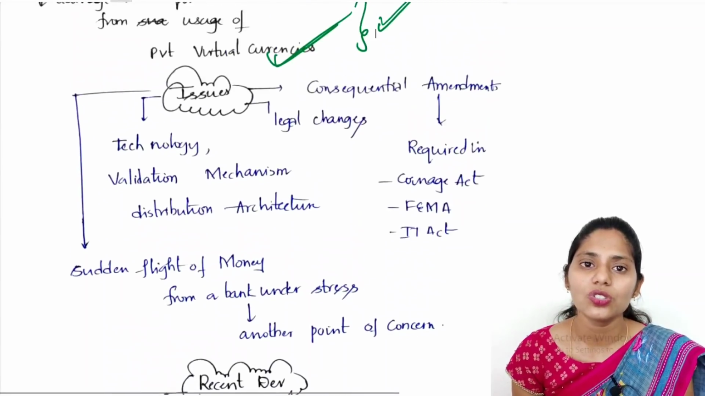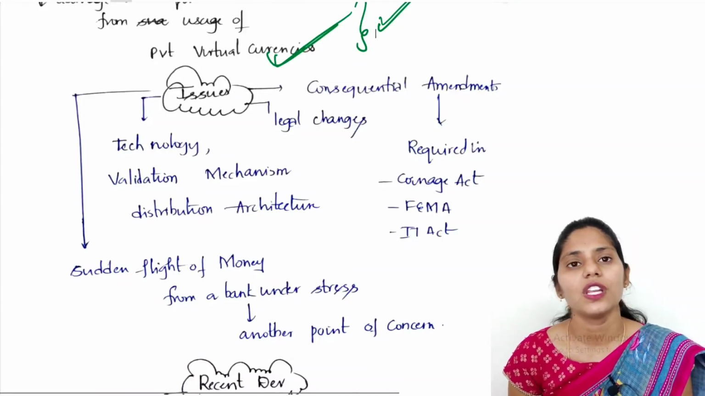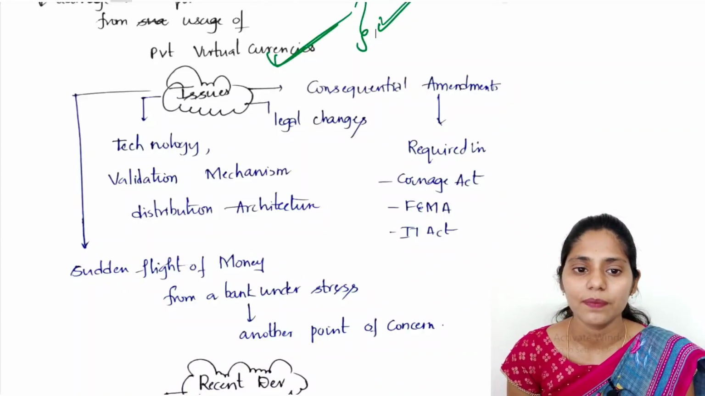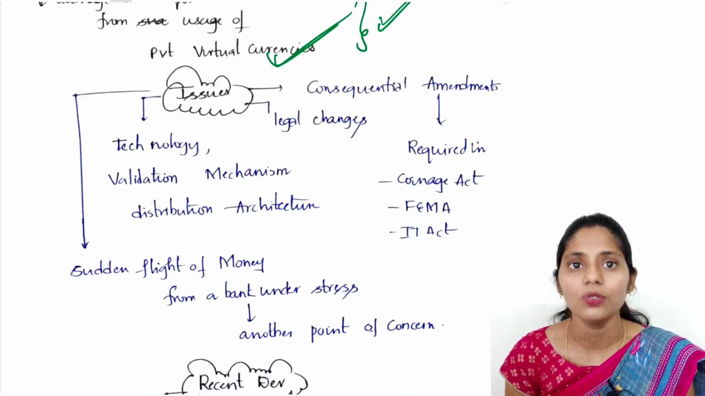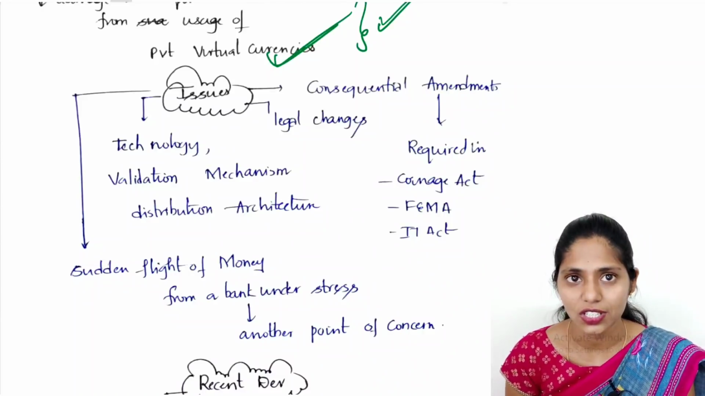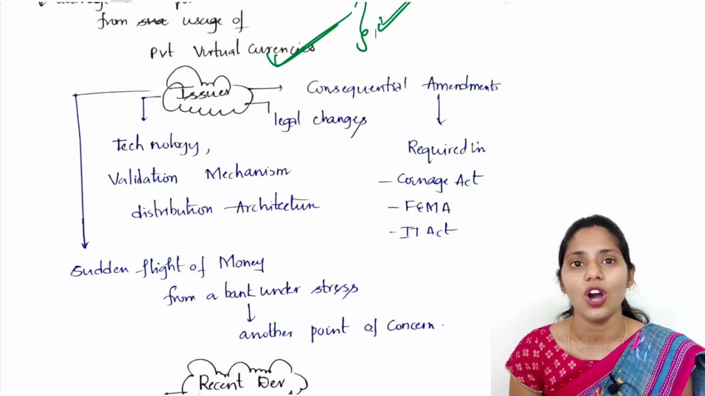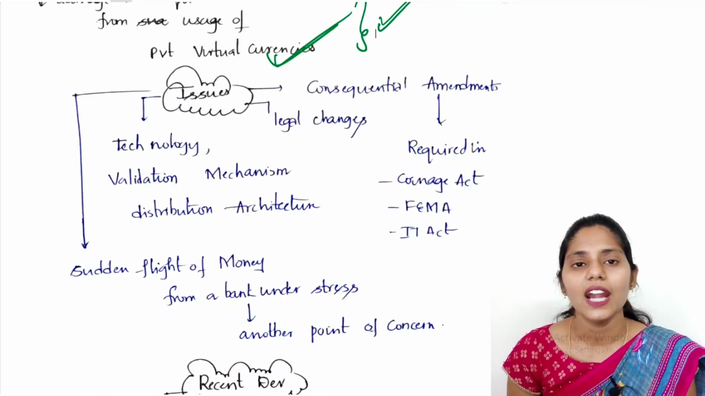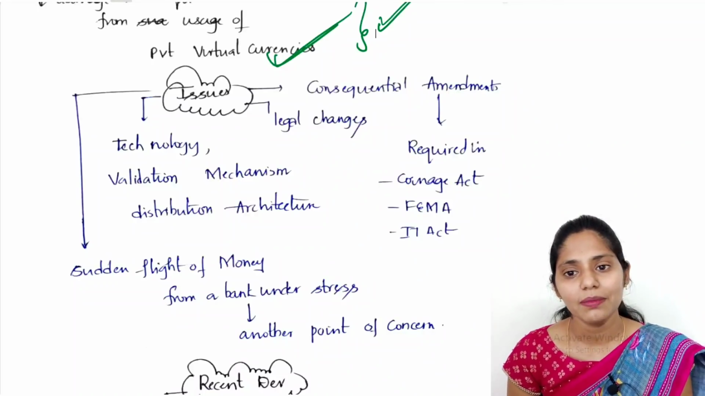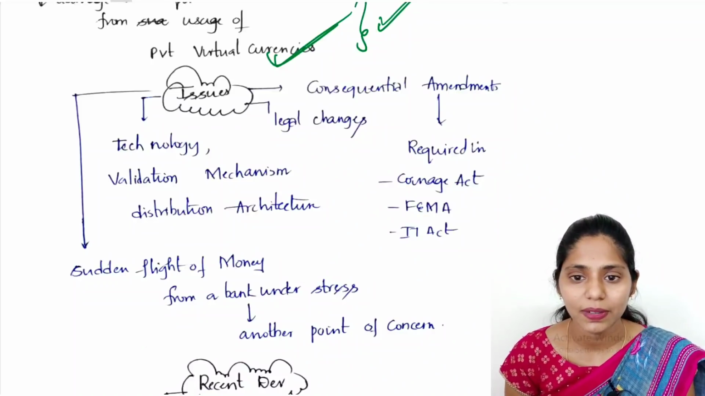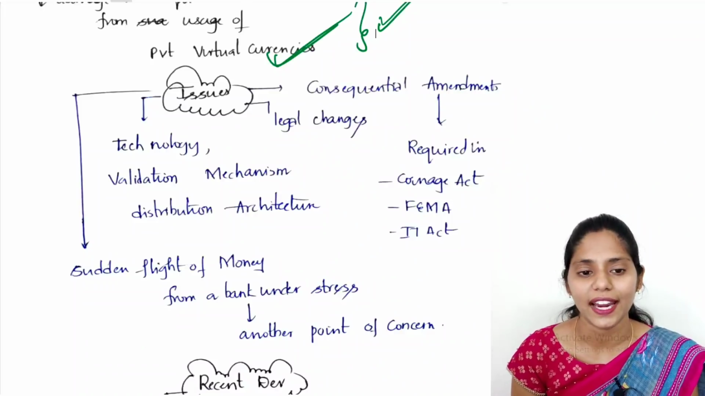And if you're talking about issues regarding this digital currency, first one is, we need to think about whether technology is present or not, what about validation mechanism, what about distribution architecture, whether we are having or not. And next one is, there are also some issues like legal changes. Whenever we are coming up with anything new, we also need to come up with law which mainly deals with any violations of that. And we need to come up with some consequential amendments which are required in our Coinage Act, FEMA Act, Foreign Exchange Management Act, as well as Information Technology Act.